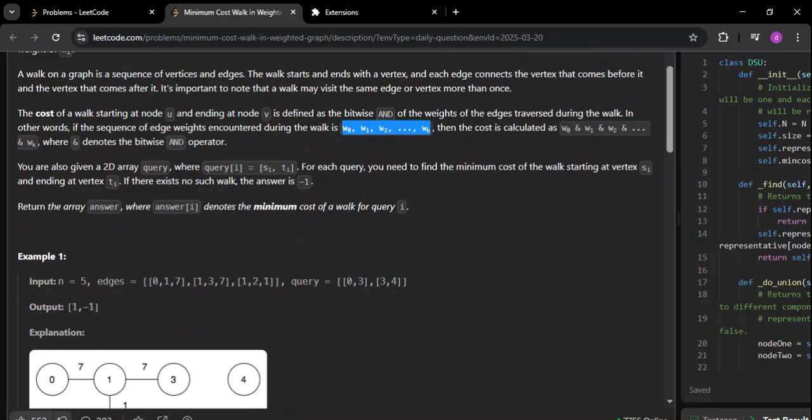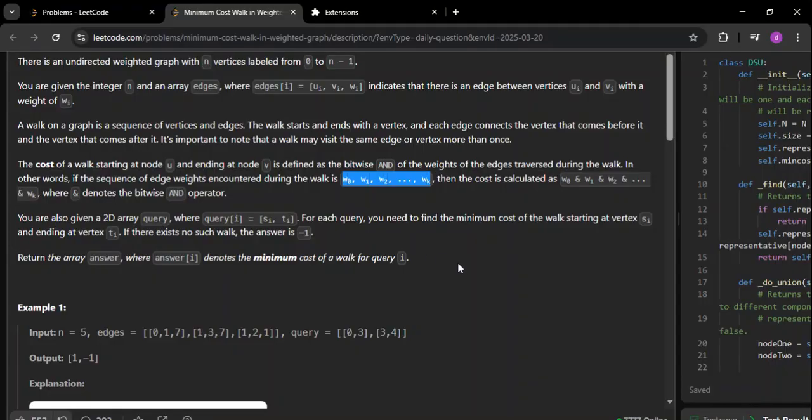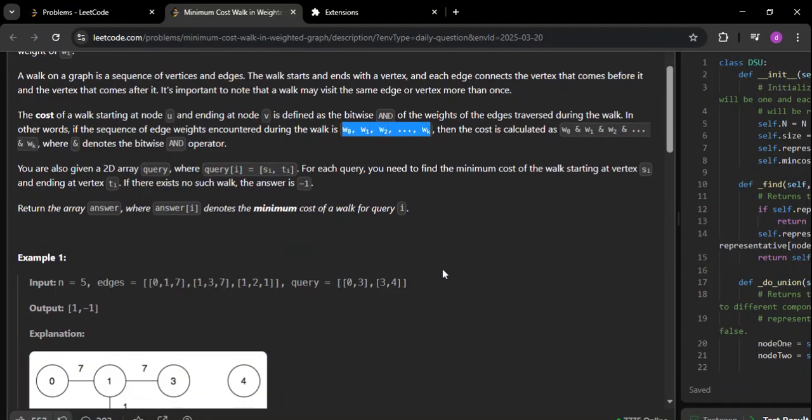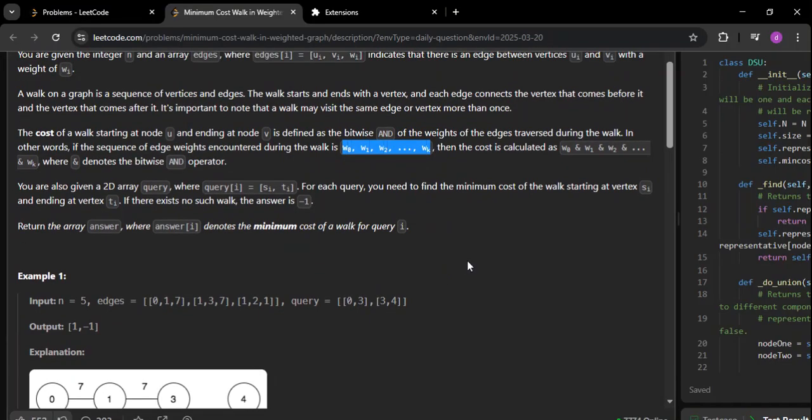There comes the part of understanding the question properly. This step is very important whenever you're targeting a FAANG level interview. Obviously, everyone knows that wherever we think of the shortest path, we have algorithms in graphs. But that is not required, because here we are referring to the minimum cost, and the cost is not the simple sum of the weights. So you cannot achieve this kind of solution with a typical shortest path algorithm in graphs.